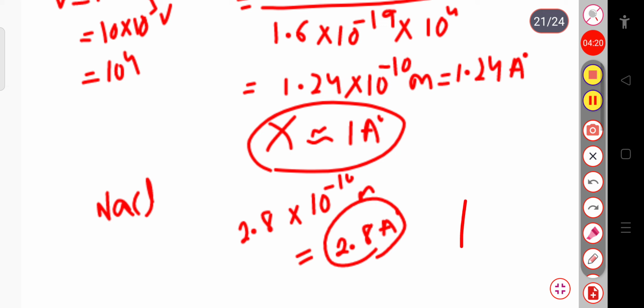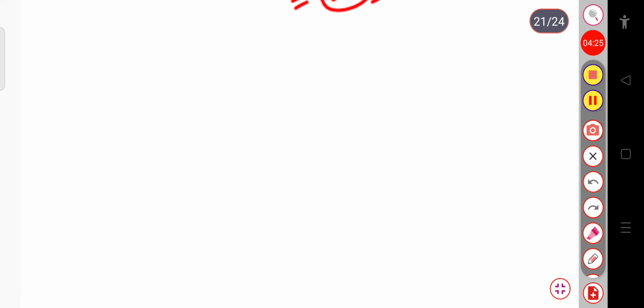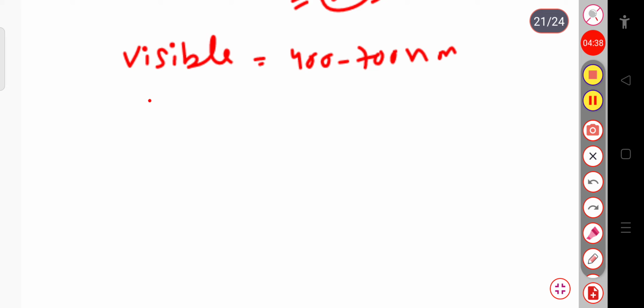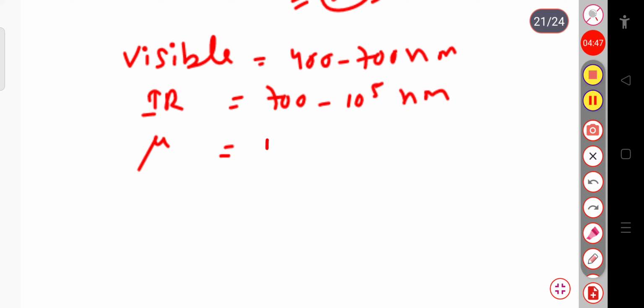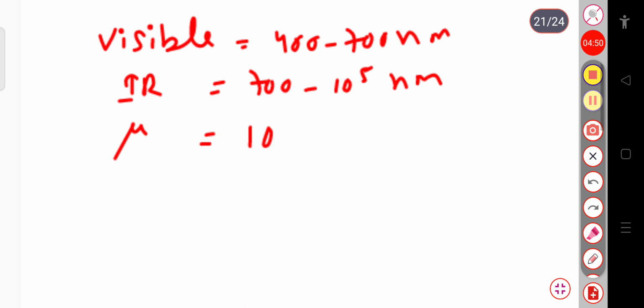Now the question is why we do not consider visible light, UV light, etc. For visible light, the wavelength is about 400 to 700 nanometer, for infrared it is 700 to 10 to the power 5 nanometer, and for microwave it is 10 to the power 5 to 10 to the power 8 nanometer.